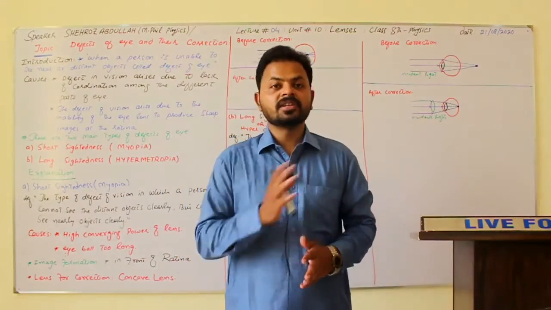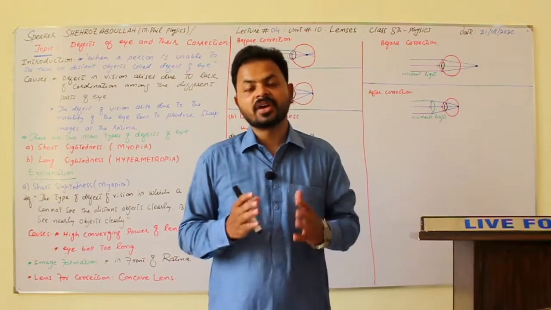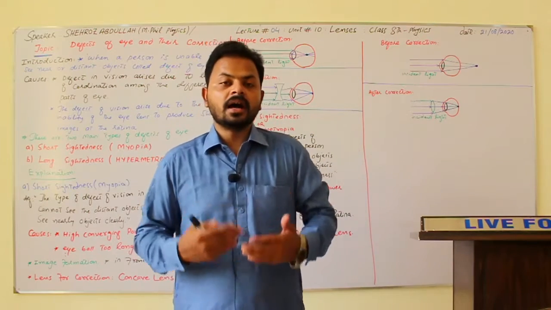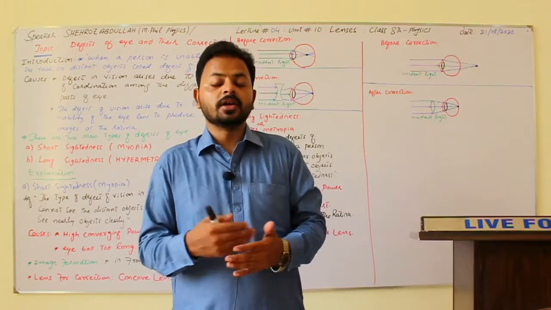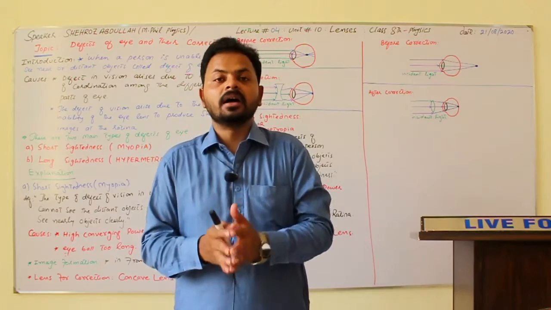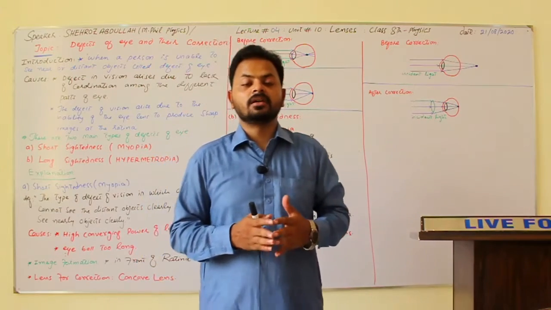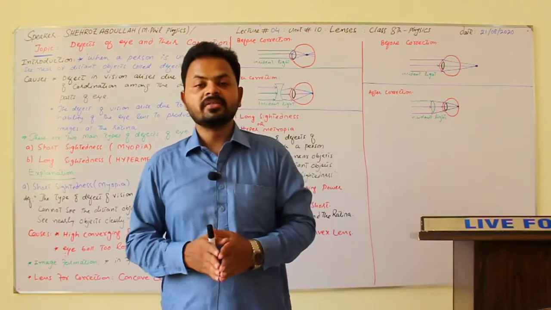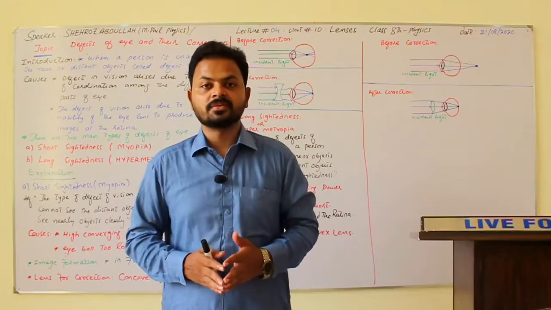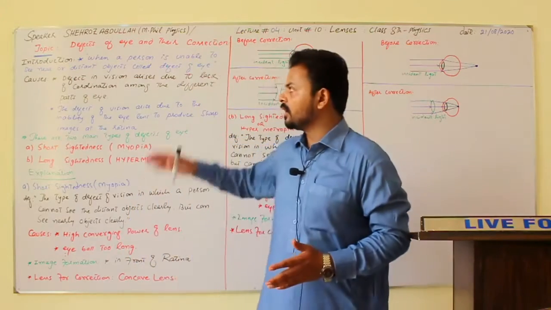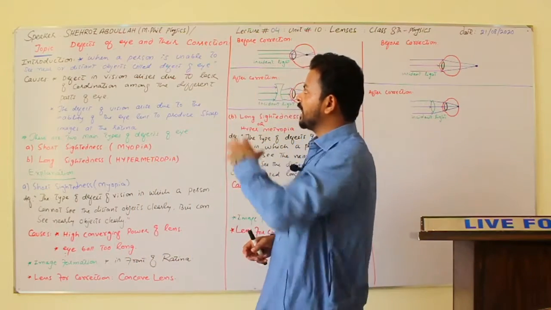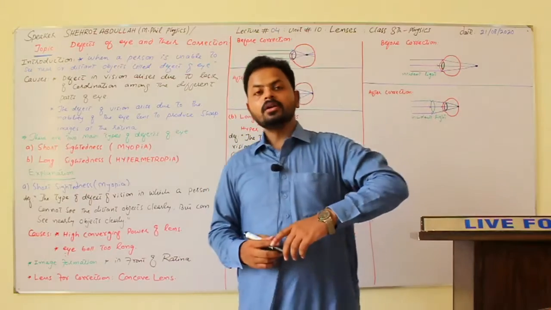Let me recall previous work. What we have done in the previous lecture, we have discussed the human eye and a camera, its working, its functioning, and all the things we have discussed in the previous lecture, right? In today's lecture we are going to work with defects of the eye and their correction.